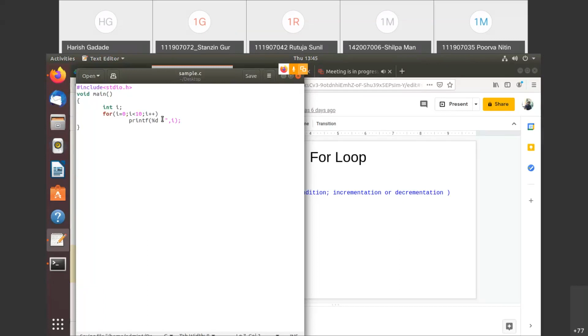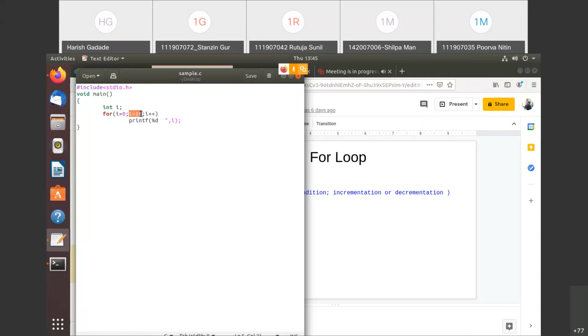Now see, this is the simple example to print the numbers from 0 to 9, right? So the working is: first it will initialize this i, and here i is 0, so it will check this condition. If this condition is true, it will print this one, and then after printing, i will be incremented by 1, so i becomes 1, 0 plus 1, that is 1.